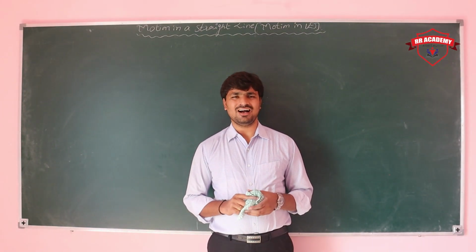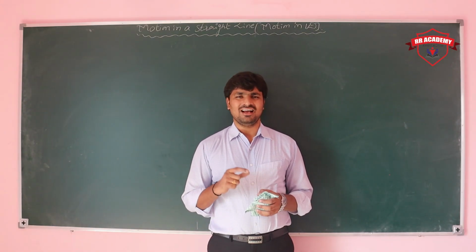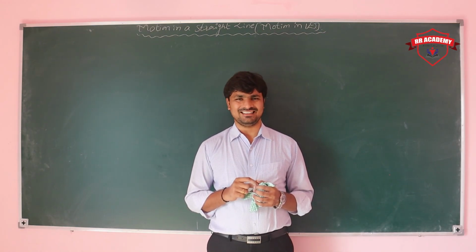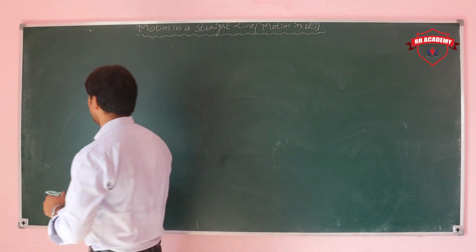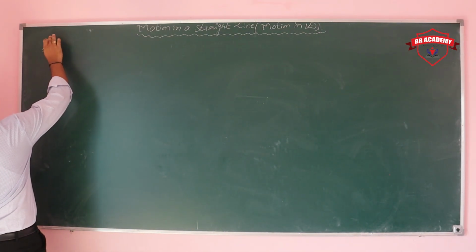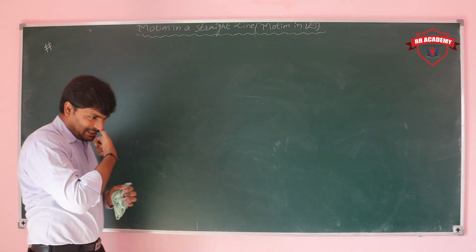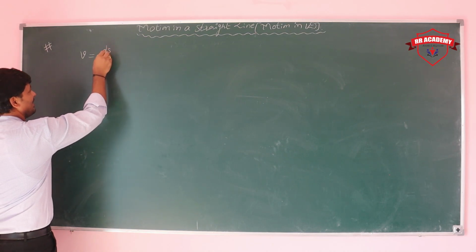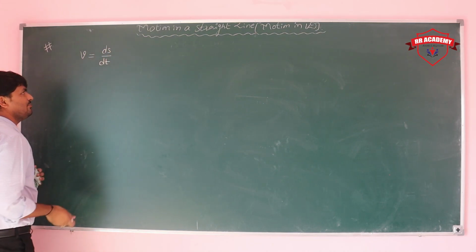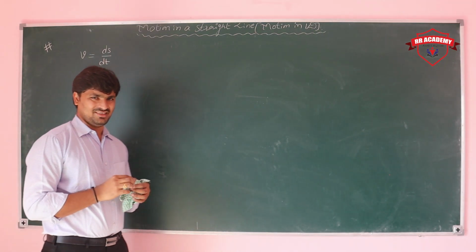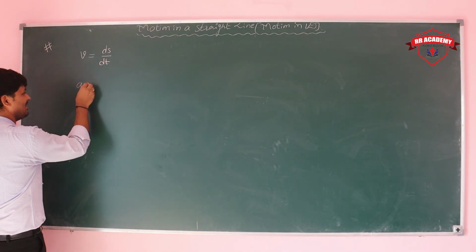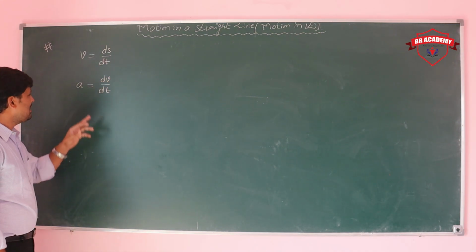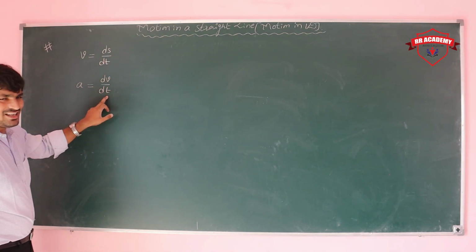So we'll discuss how we are applying instantaneous velocity, instantaneous speed, as well as instantaneous acceleration. Let's see how we are calculating these instantaneous quantities. Generally we define instantaneous velocity or instantaneous speed as ds by dt, simply v is equal to ds by dt. And instantaneous acceleration is nothing but dv by dt, which means velocity as a function of time, acceleration as a function of time.